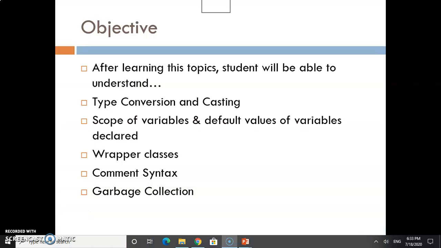Now we will see the objectives. What are the objectives that we will complete after completing this video? The first one is type conversion and casting. Second is scope of variables and default values of declared variables. Then wrapper classes and how to declare them, and garbage collection and its uses. These are the topics that I will try to cover through this presentation.